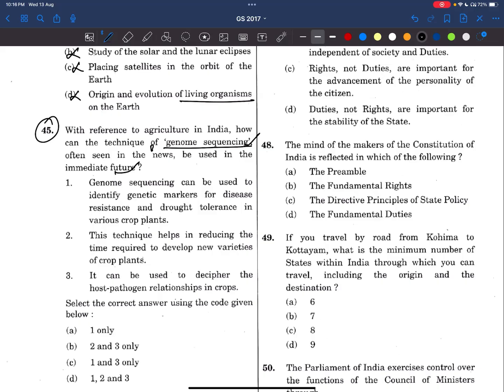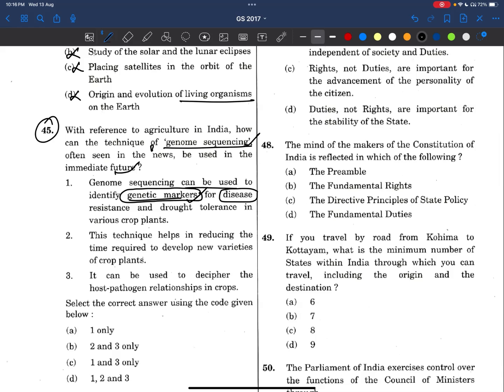Now, genome sequencing can be used to identify genetic markers of disease. Yes, we have said so. What we are doing is finding out all the genes, and also the characteristics of each gene. When a gene is associated with a disease, it's called a genetic marker. Like if that gene is present, then definitely it will be causing the disease. So it is marking that disease, so it is called a genetic marker.